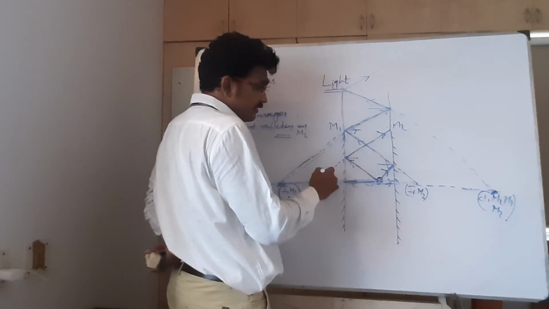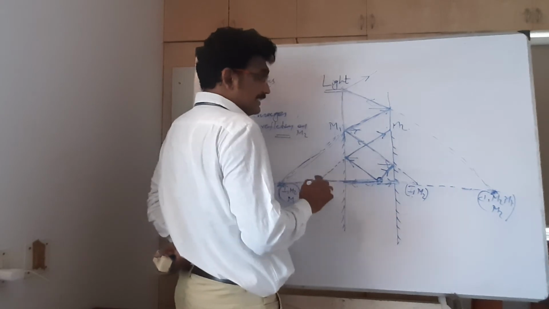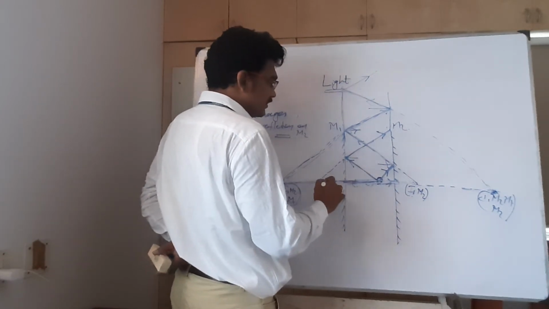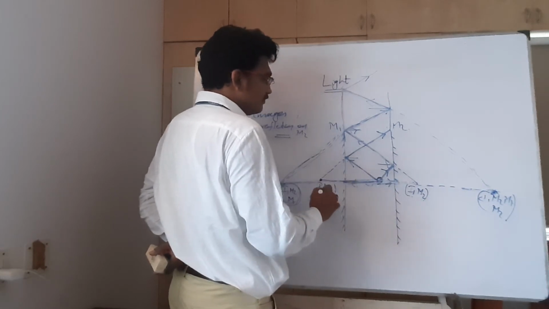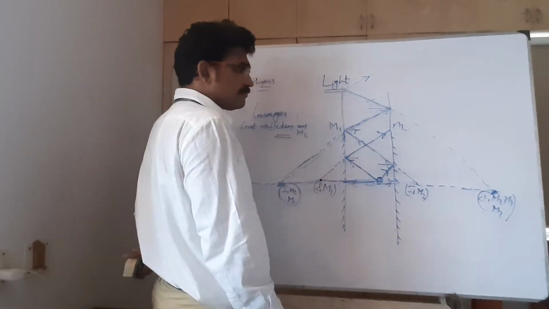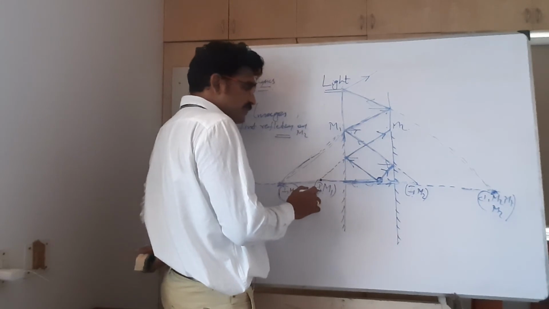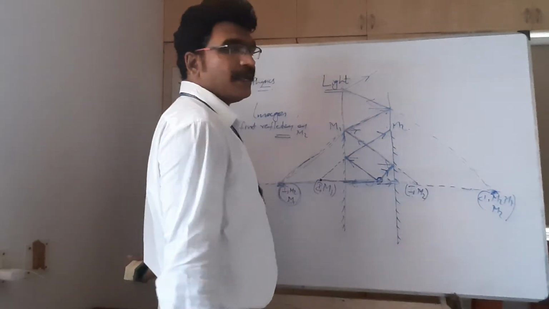Now I am extending them back. This is extended back. Now what is this one? This is the image of this object. Image of this object on M1. So I1 M1. This is what you should understand. This is the first image on M1. This is the first image on M2.